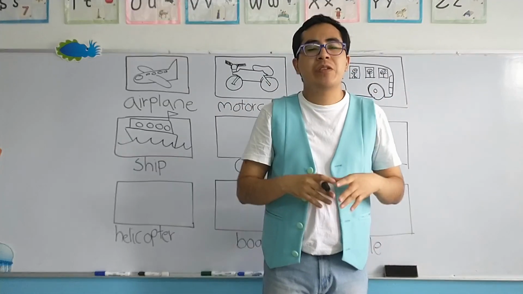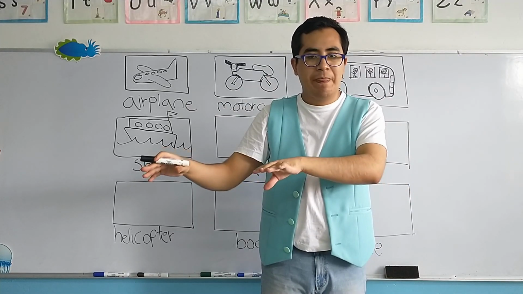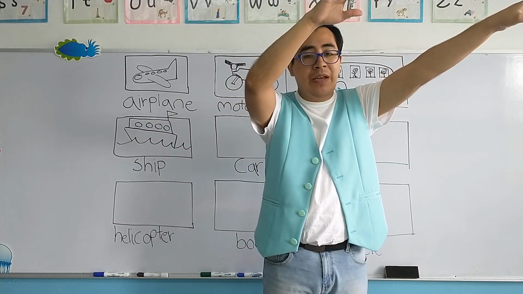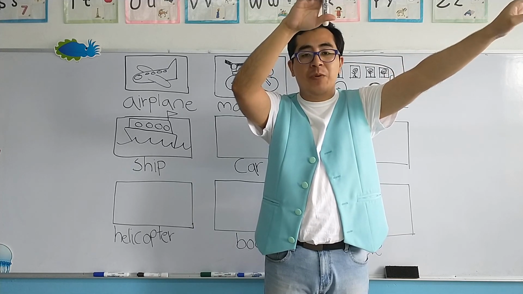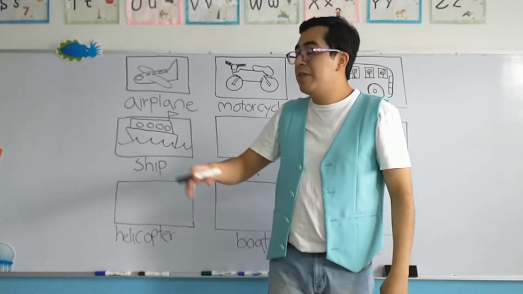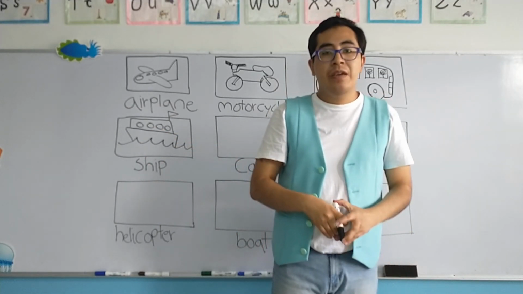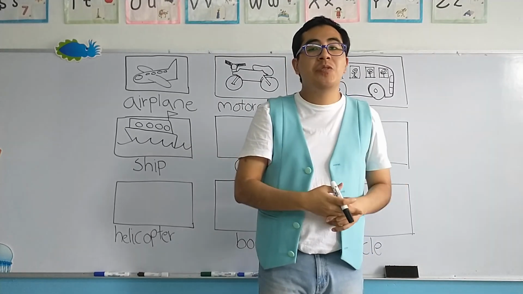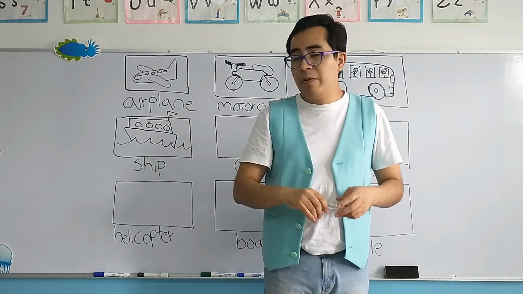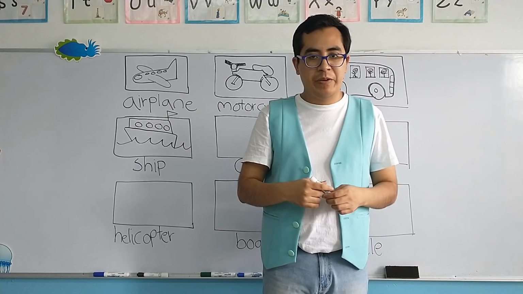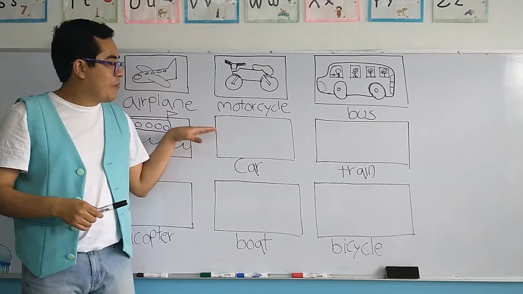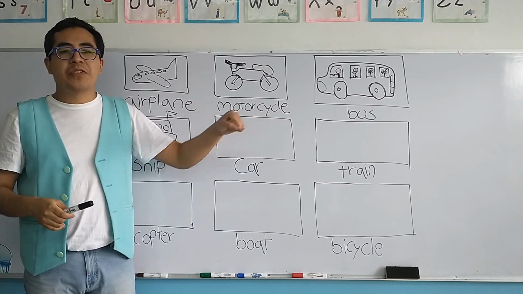El barco es un medio de transporte que pasa por donde? Tierra, land, mar, sea or sky, air, or por el aire. By sea, por el mar, very good. That's why I put the water in it. Okay? If you want to put more detail into your drawing, si quieren ponerle más detalle a su dibujo, pues pueden dibujar ahí un iceberg para ver si no choca. Okay? Very good. Now, let's continue with the next means of transportation.